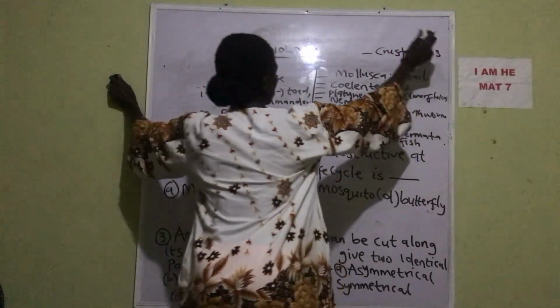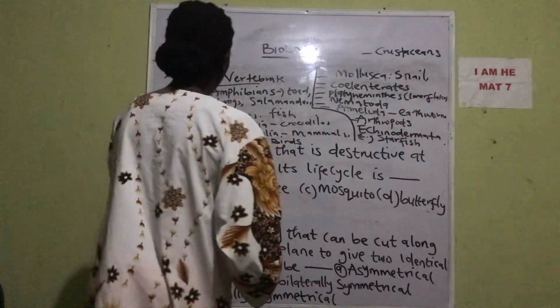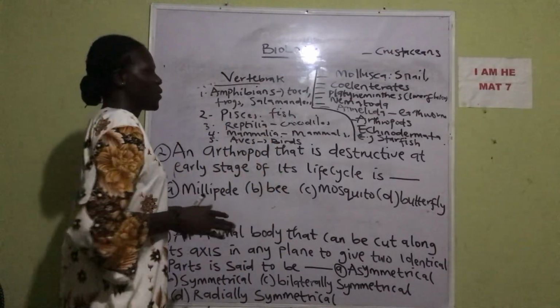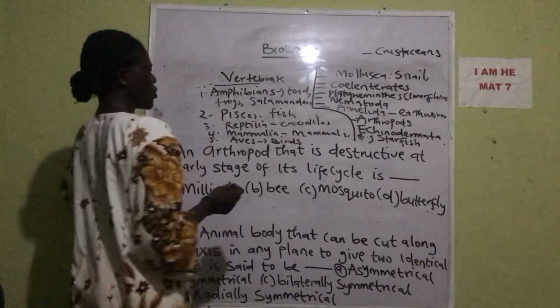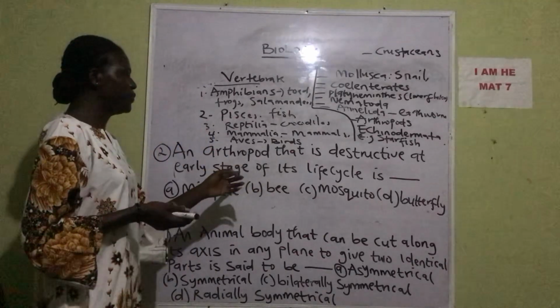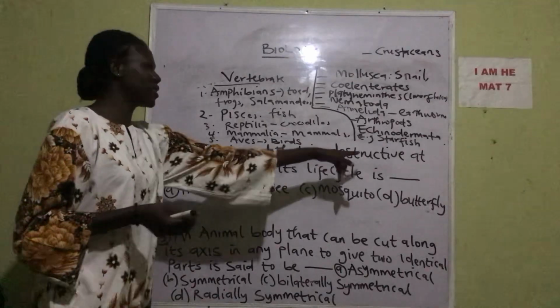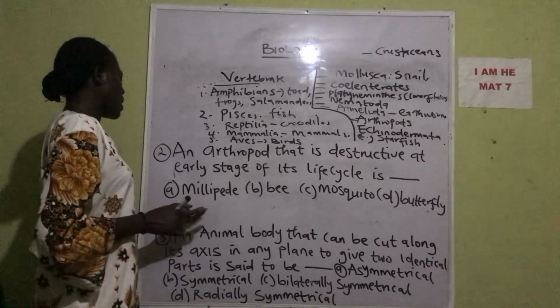Crustaceans. Example, we have crab. Okay, so these are how organisms are classified. For time's sake, let me just rush off. So back to the question. It says, an arthropod that is destructive at early stage of its life cycle is A.